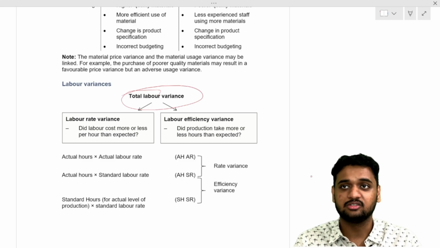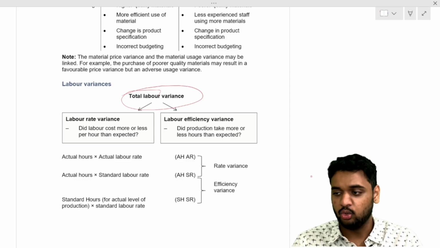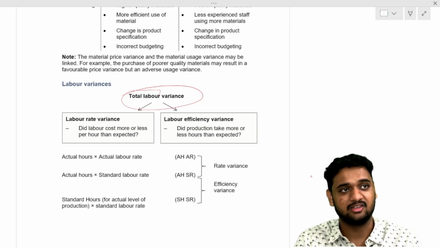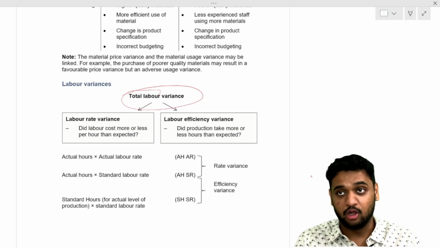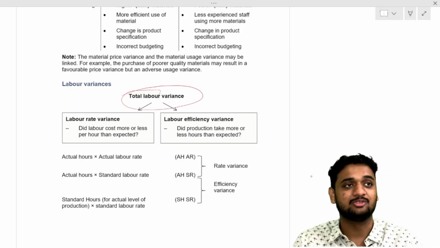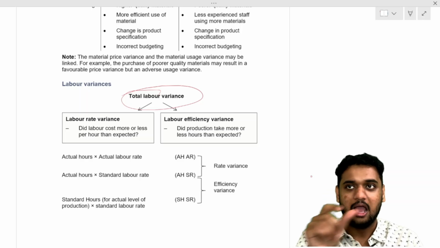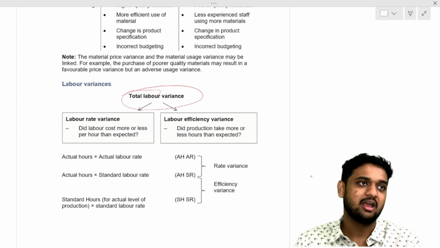Is this good or bad for the business? Good for the business. Multiply by the standard rate you are paying him per hour. This is the formula for labor efficiency variance. Understood, all of you? Here also you will use that mantra: standard hours for actual output. Standard hours is 2, actual output is 100.